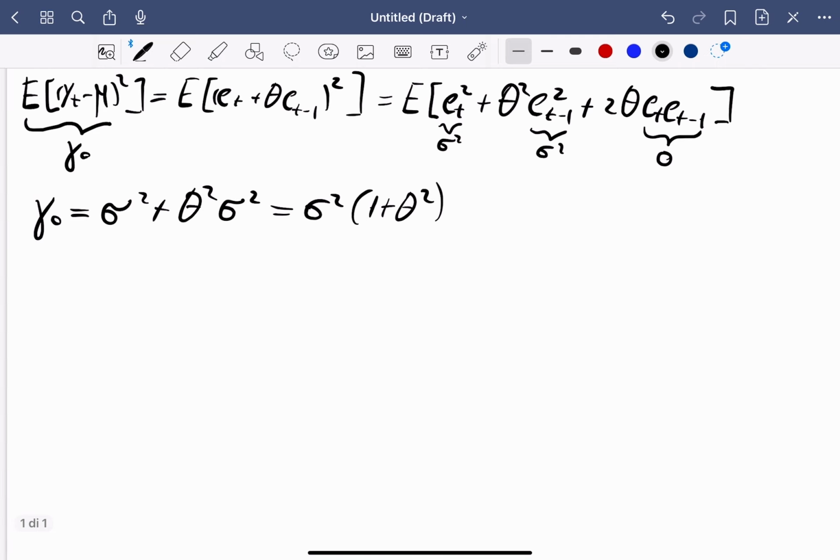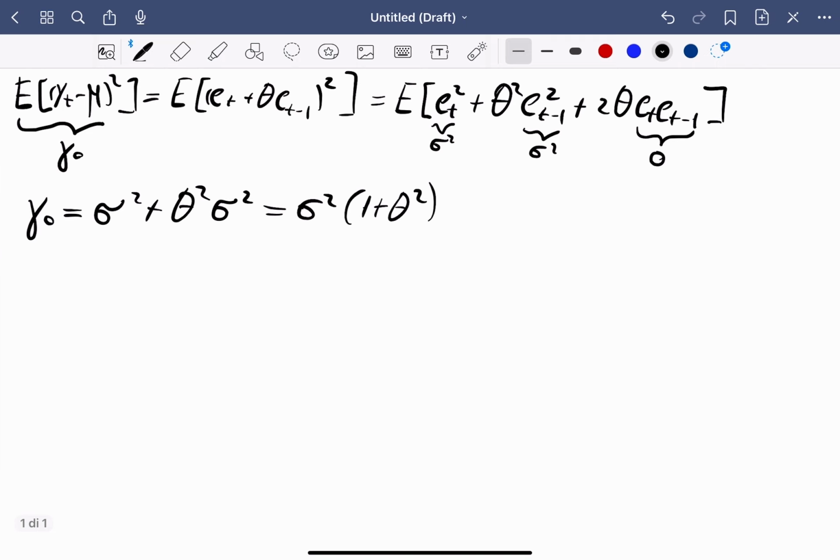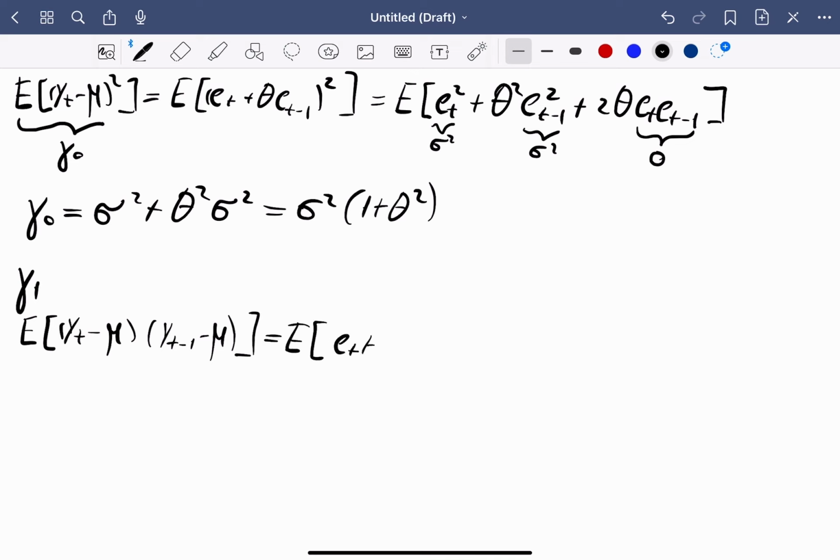Now we compute the autocovariances, and we'll start with gamma 1. That is the expected value of the product of y_t minus mu times y_{t-1} minus mu. That is the expected value of (e_t plus theta e_{t-1}) times (e_{t-1} plus theta e_{t-2}).